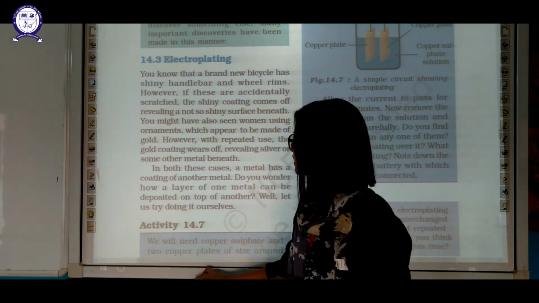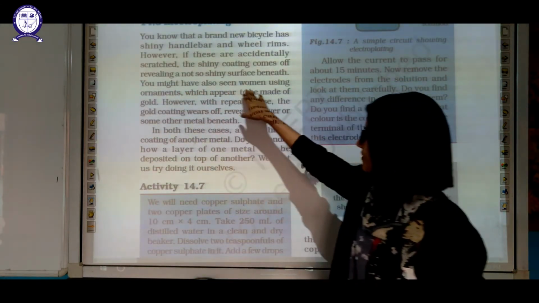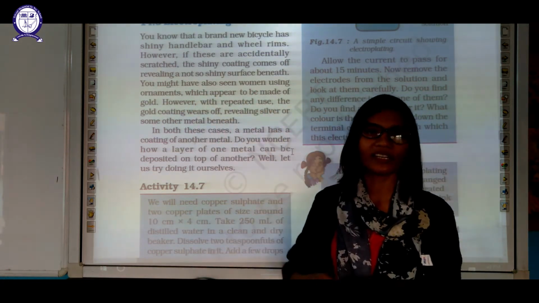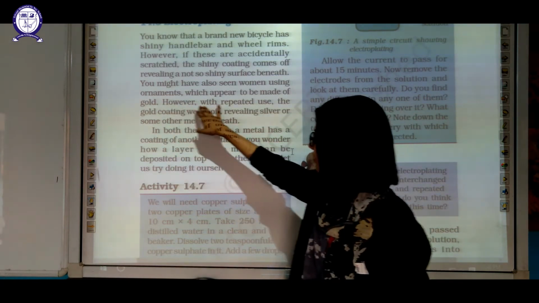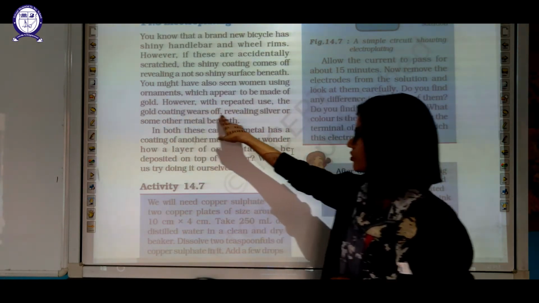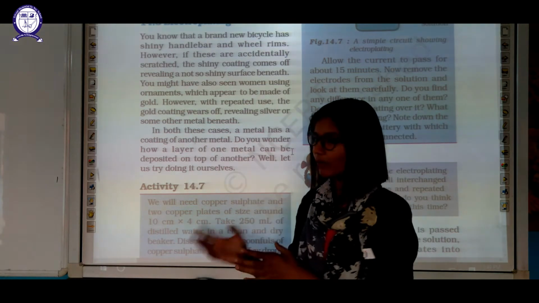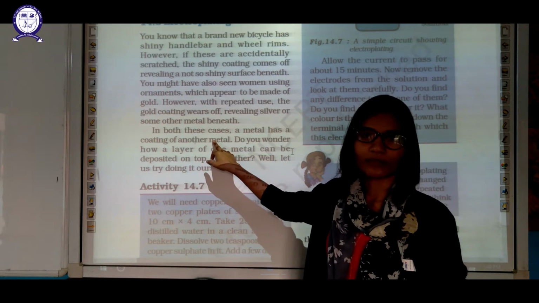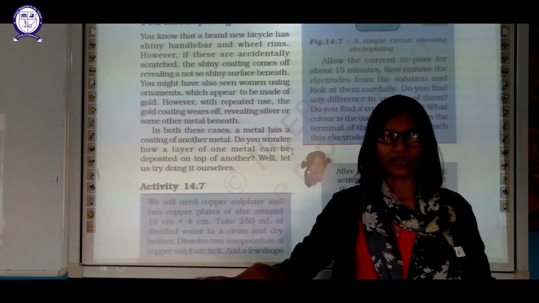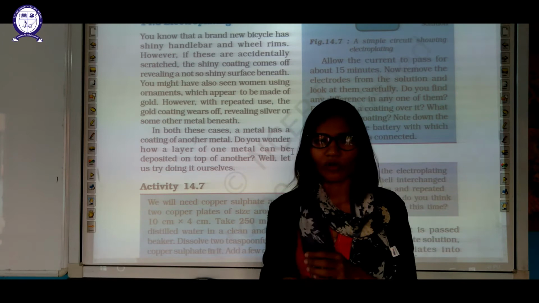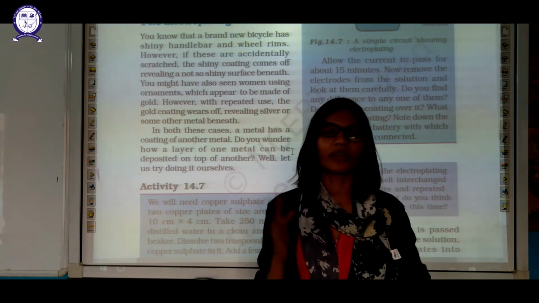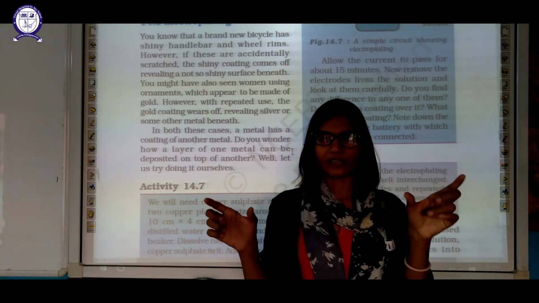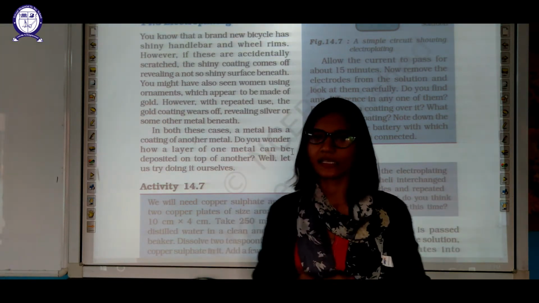Okay, so you might also have seen women using ornaments which appear to be made of gold, which are not actually gold but gold plated, right? However, with repeated use, the gold covering wears off, revealing silver or other metal beneath it. In both cases, the metal has a coating of another metal. This process is known as electroplating. Depositing a thin layer of one metal over another metal in the presence of electricity is electroplating. Plating in the presence of electricity is electroplating.